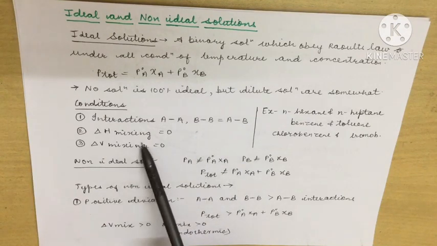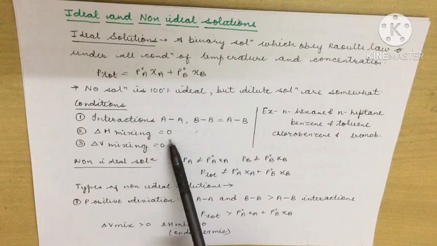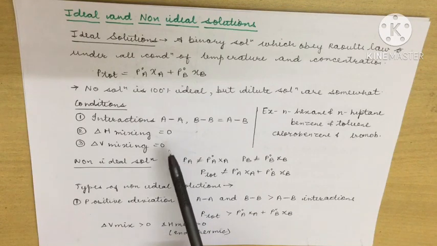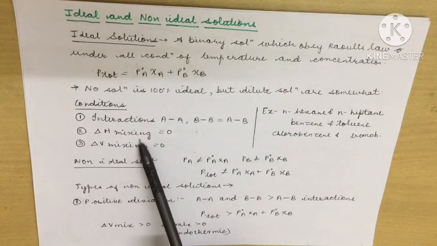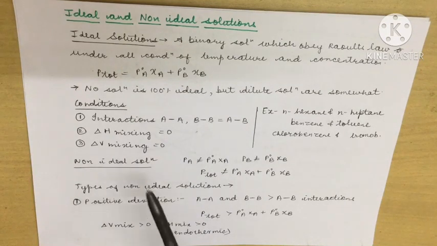Second, no heat should be evolved or absorbed on mixing the solutions. When we mix the two components to form the binary solution, if no heat is absorbed or evolved, we can say that the solution is ideal. Next, no volume change should occur, meaning when you take 5 ml of one component and 5 ml of another component and mix them, 10 ml of solution must be prepared, neither 9 ml nor 11 ml. If even a 0.1 ml change is seen, that means it is not an ideal solution.